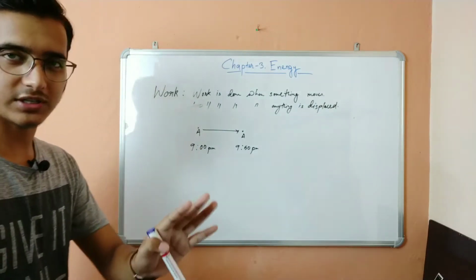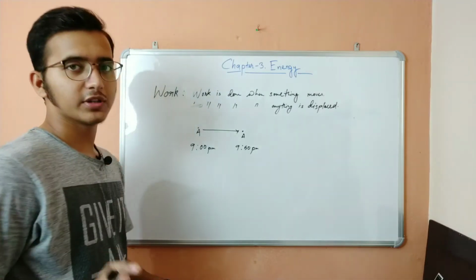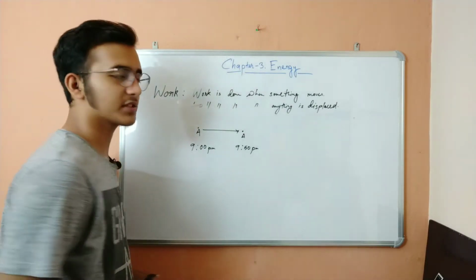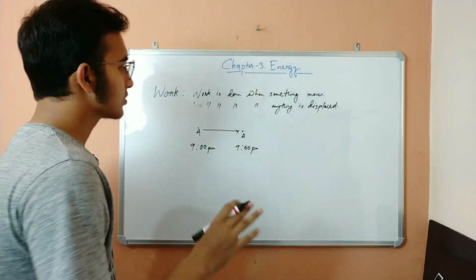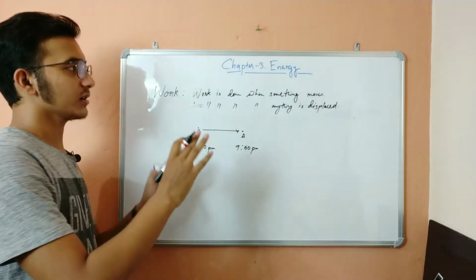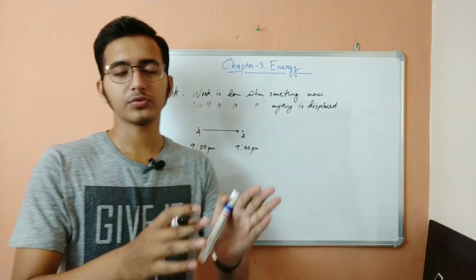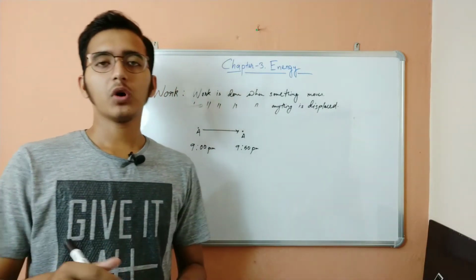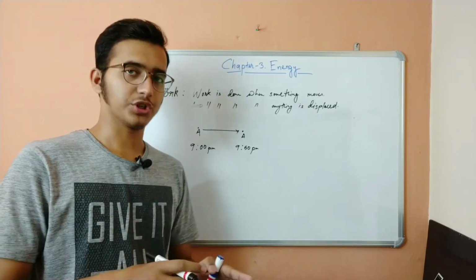That's simply what displacement is. Displacement has another definition: displacement is the shortest distance between 2 points. So here work is done when something moves from one position to another position, or I can also say work is done when something is in motion.